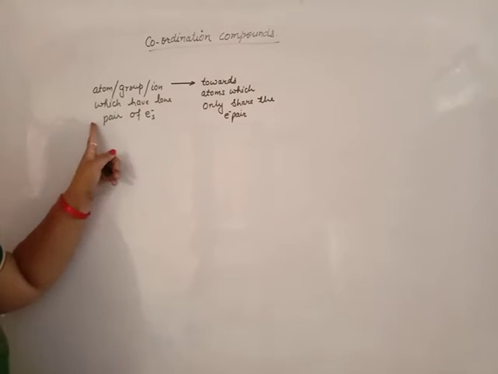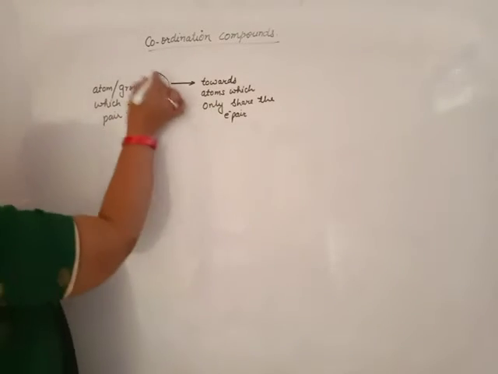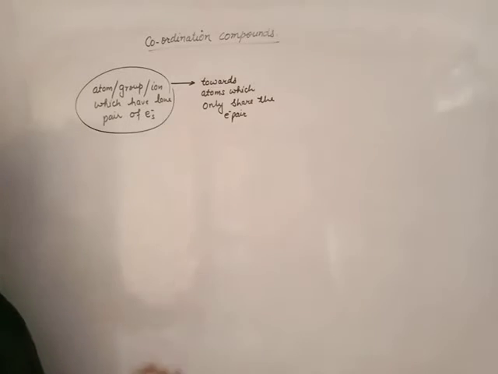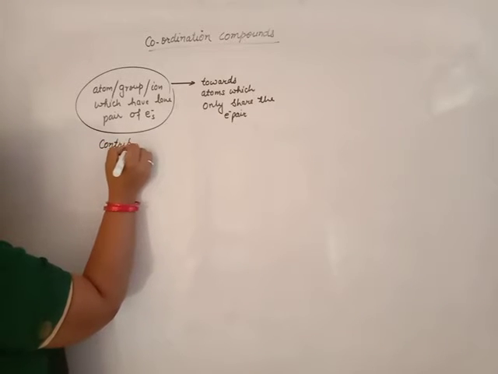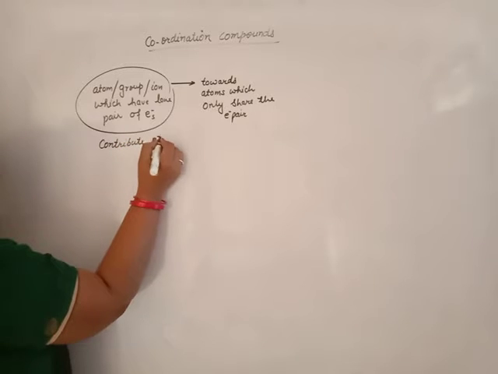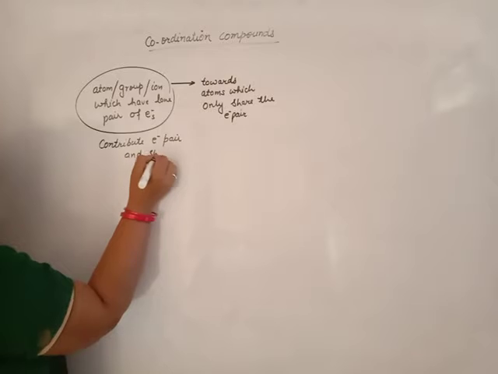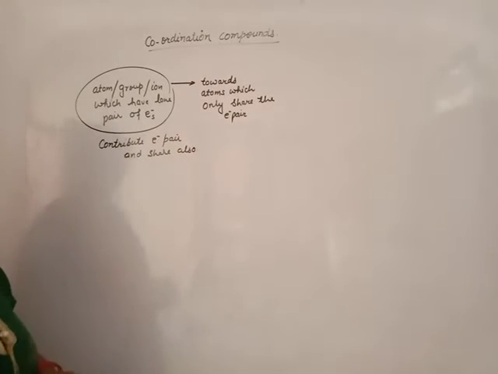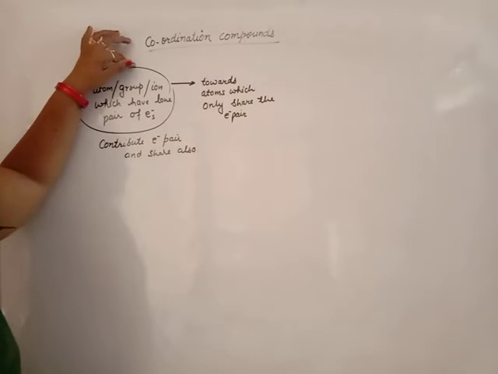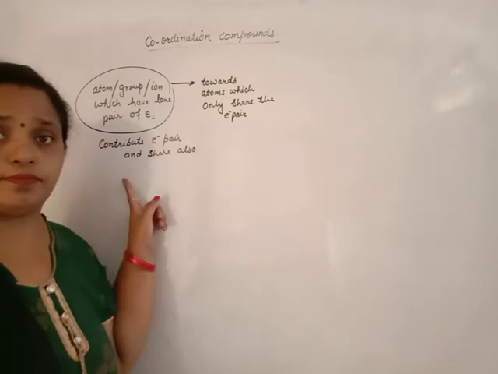These electrons are contributed by this atom but shared by both atoms. That means this group, ion or atom contributes the electron pair and shares it also. The electron pair shared between two atoms is given by one, shared by both.